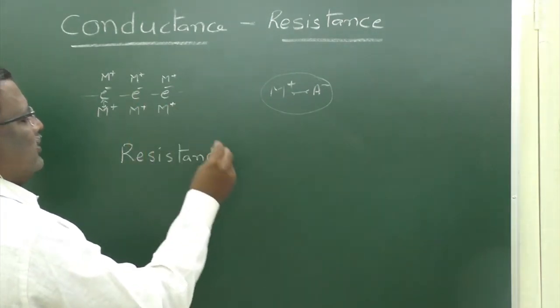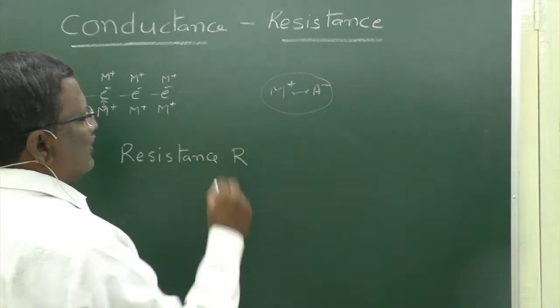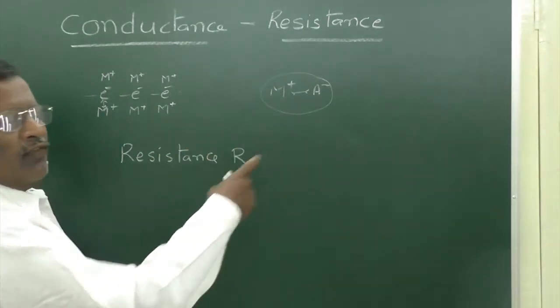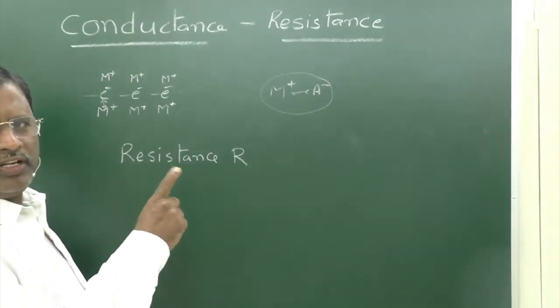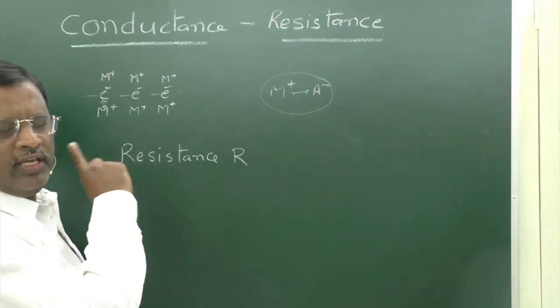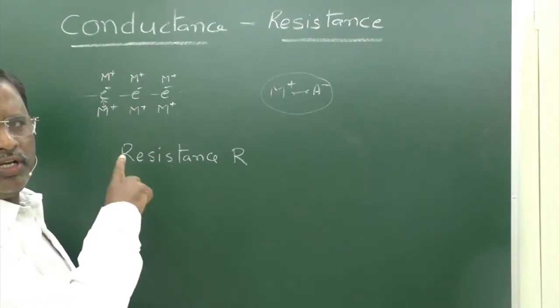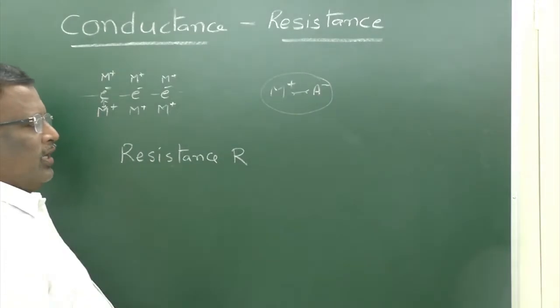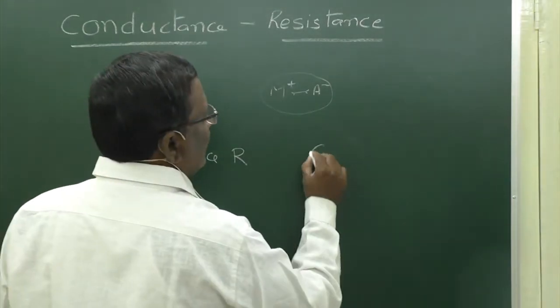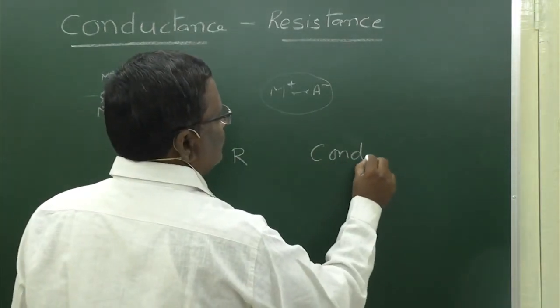It is denoted with capital R. Now the tendency of a conductor, whether it is a metallic conductor or an electrolytic conductor, to allow the flow of charge is called conductance.